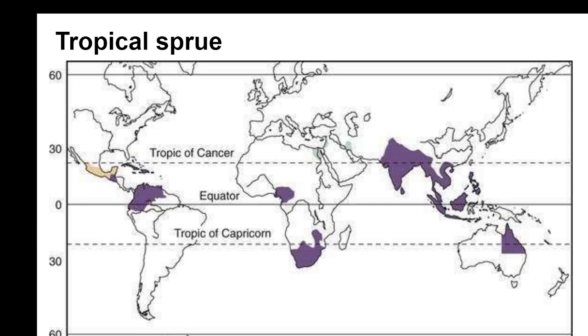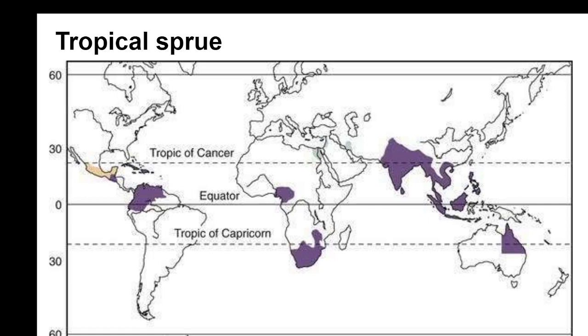Then the next condition which we discuss would be the sprue, the malabsorption conditions. Among the malabsorption conditions, one disease is what we call tropical sprue. The name tropical sprue occurs because of the geographical distribution.